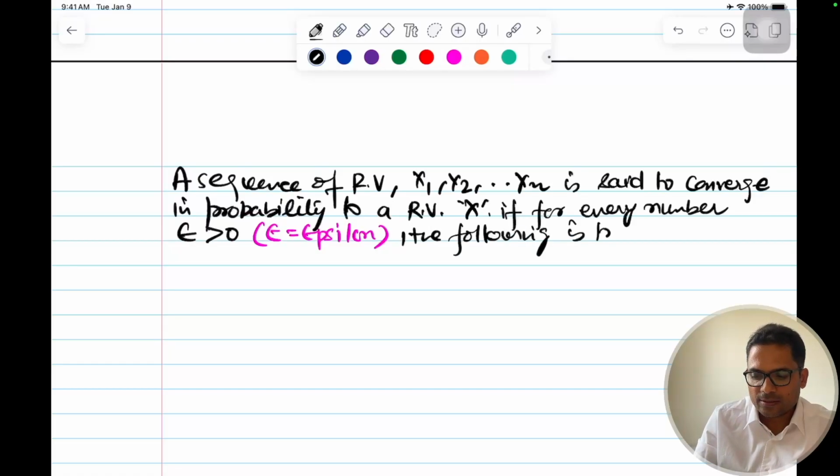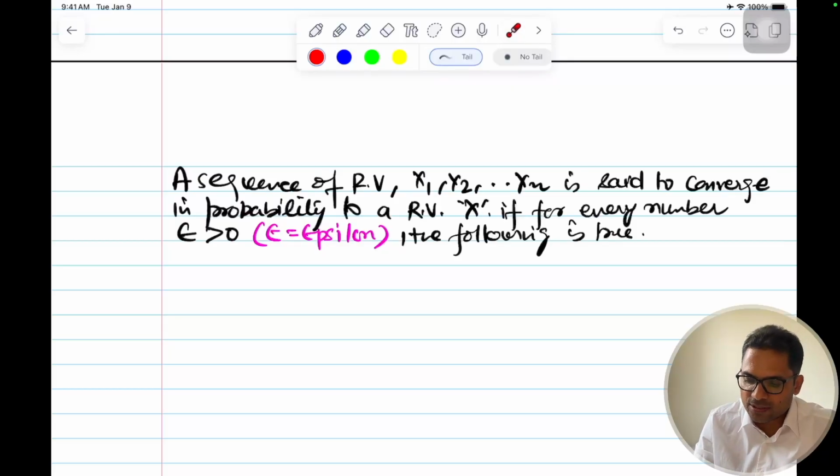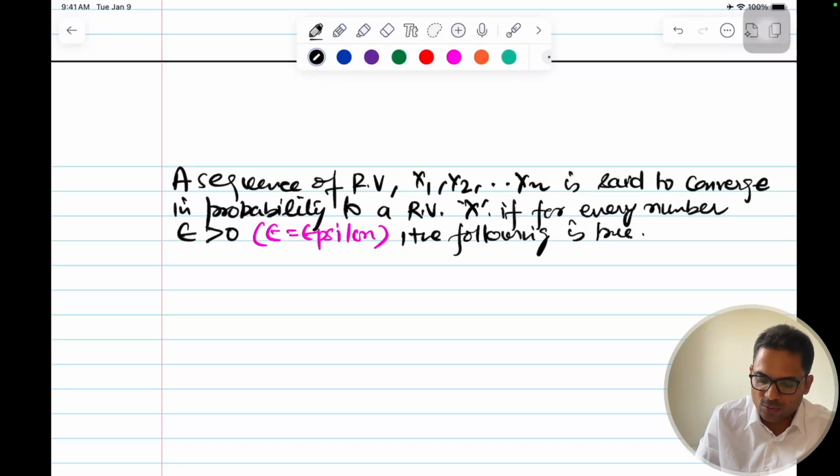So mathematically we say that this sequence of random variables converges to another random variable, which is generally known for practical purposes, if the following holds true. What is the formula?